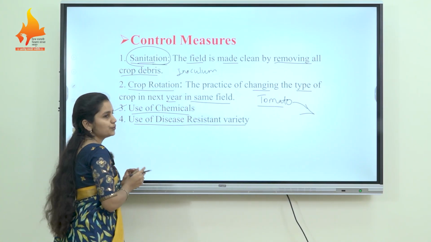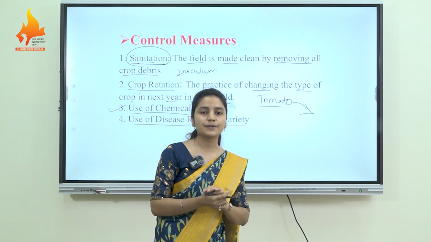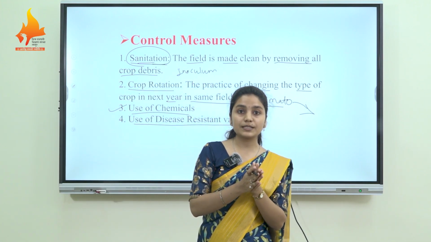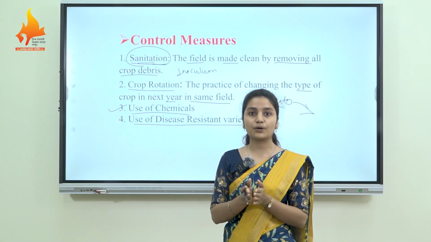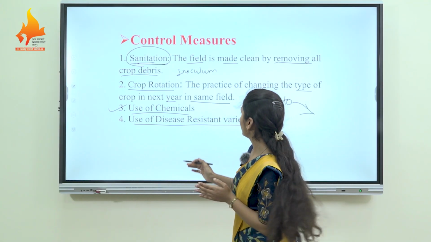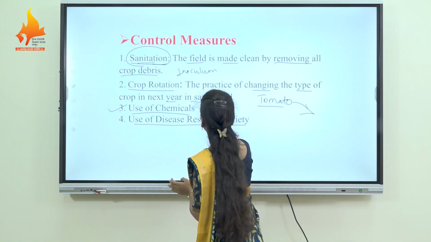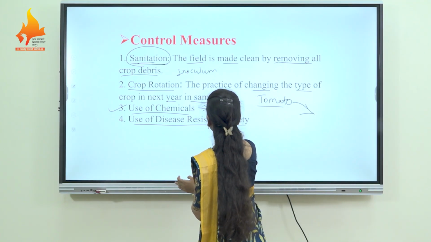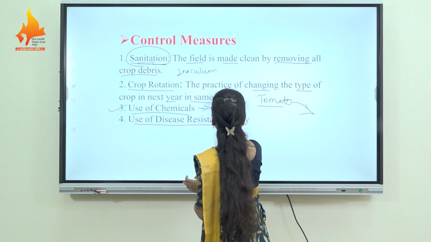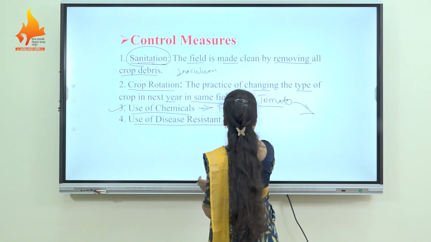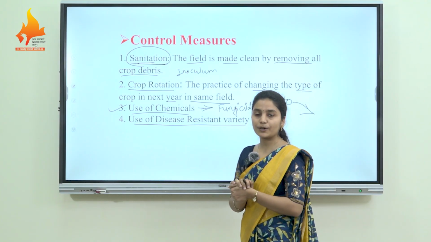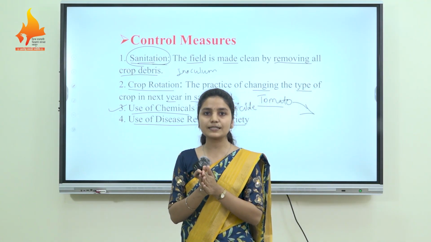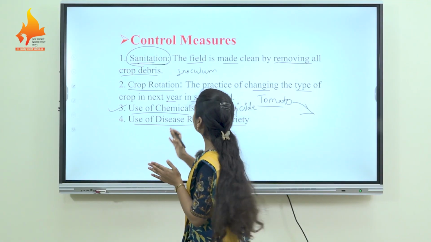Next one is what? Use of chemicals. We have to use many chemicals or fungicides for controlling fungal diseases like leaf spot of tomato or leaf spot of brinjal. The most important fungicide is the Bordeaux mixture, and due to this Bordeaux mixture the fungal diseases get controlled.